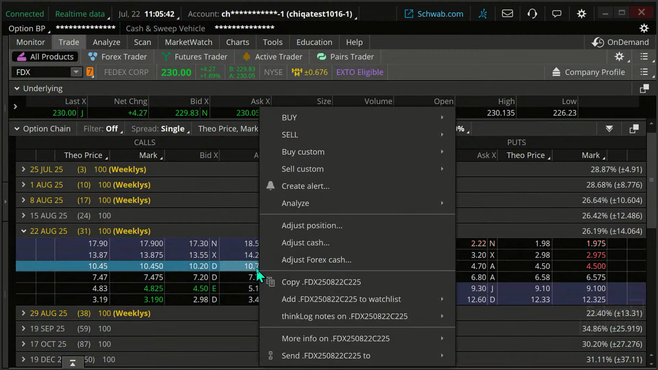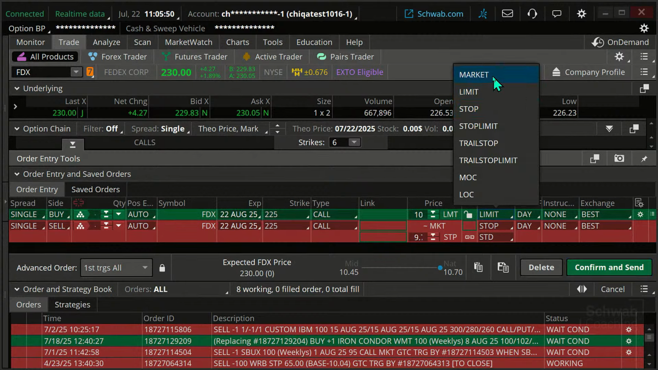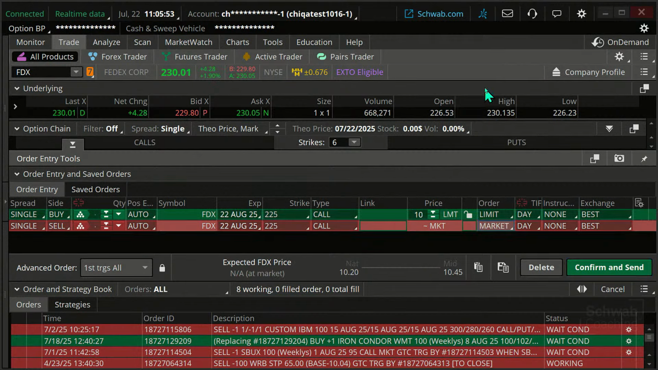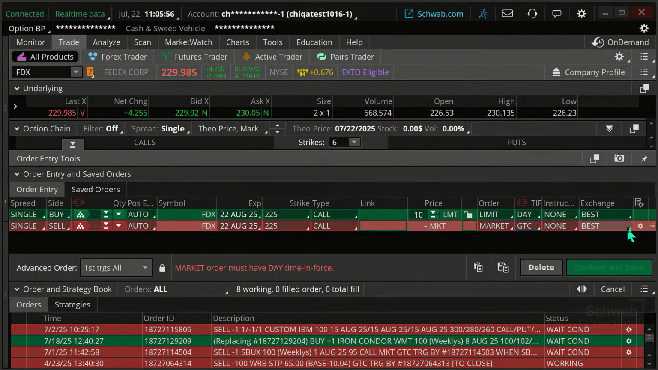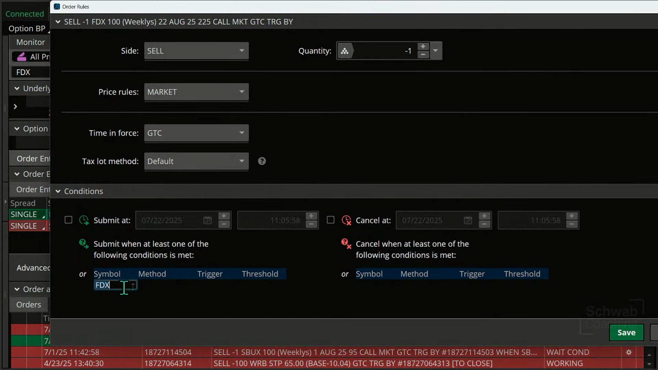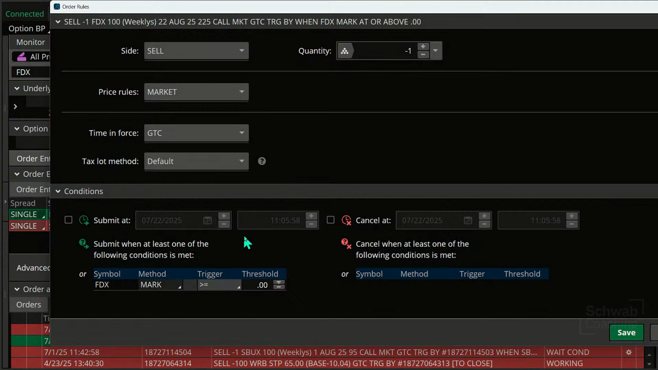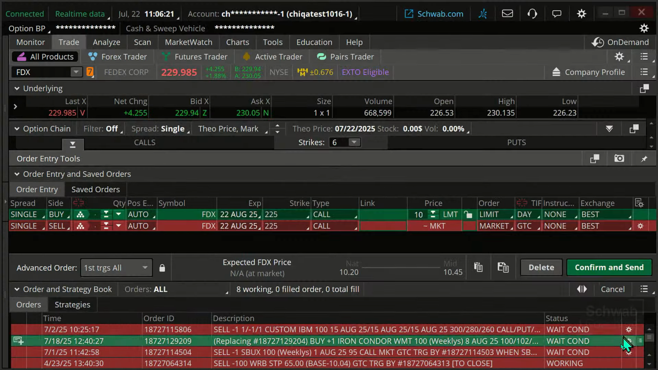I'm going to right click on this and I'm going to buy custom with a stop. And I'm going to make my sell order a market order, good till canceled. A lot of this for you is review. Click on the gear. And then I can go down here and say if FedEx mark or price is greater than or equal to, let's say, 240, or if the mark or price is less than or equal to 222, we're going to get out. So save, confirm and send.